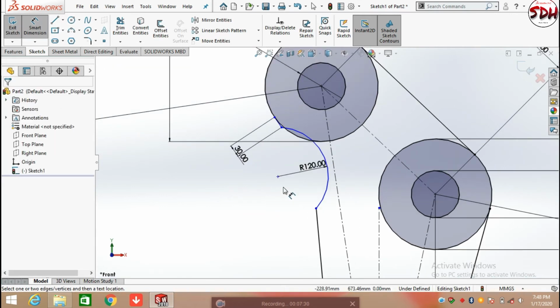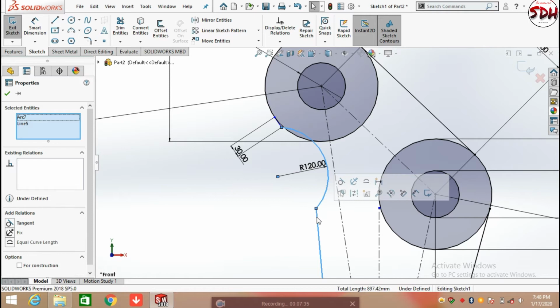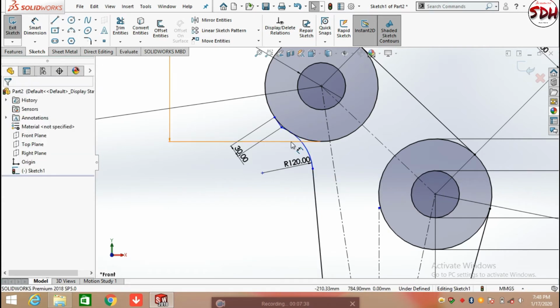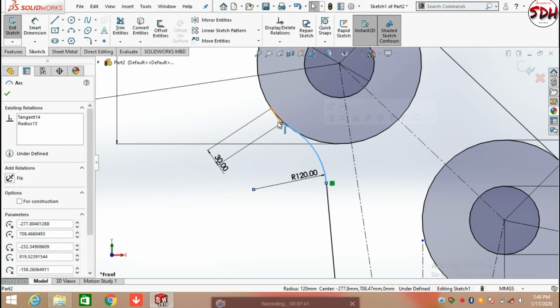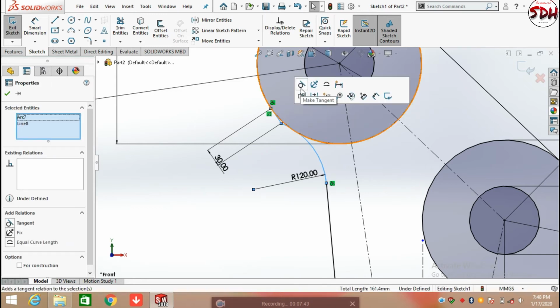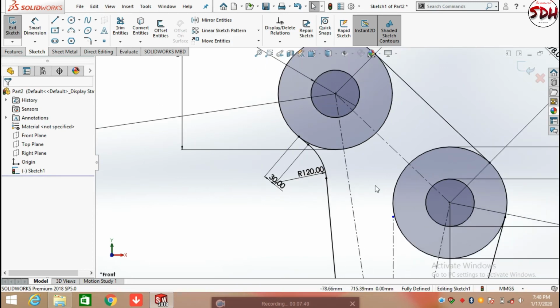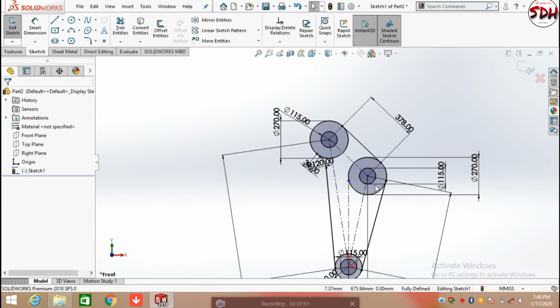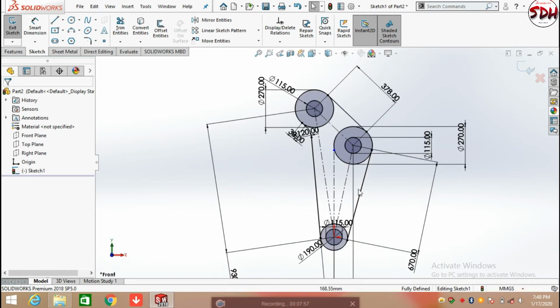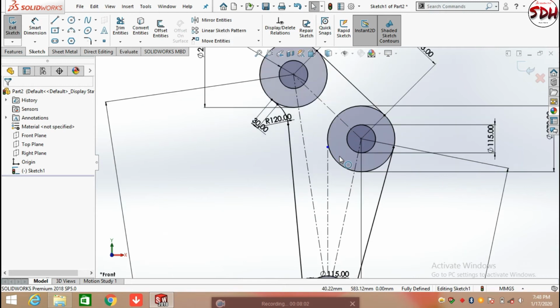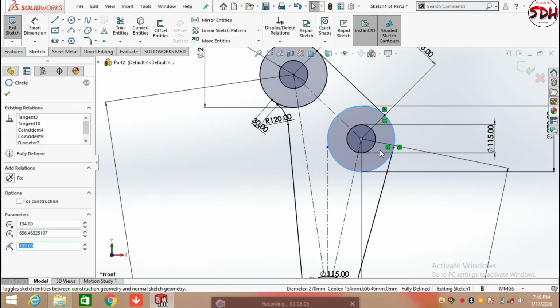Adding a relation between the arc and the line as tangent. Select the arc again and the line, adding the relation between them as tangent. Now the sketch is almost ready. After that we need to make the inside circle into construction geometry. Click on the circle and make it into construction geometry.